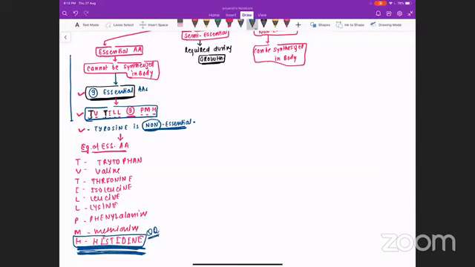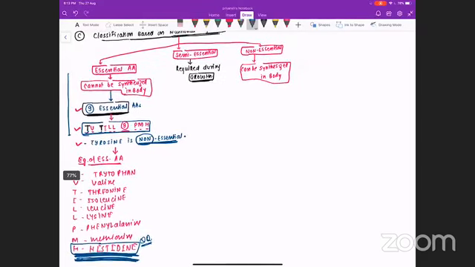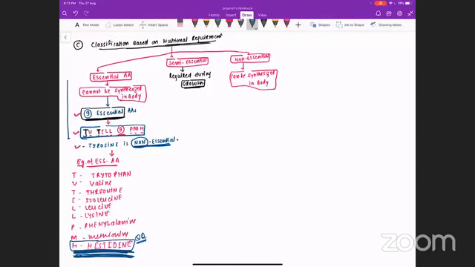In many books, it is written as semi-essential. It is not semi-essential. It is an essential amino acid. And this has already been asked. So these are the essential amino acids we are having.